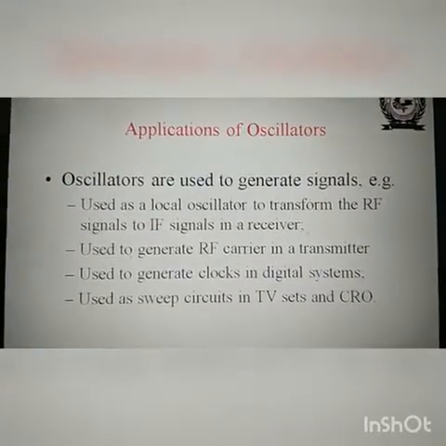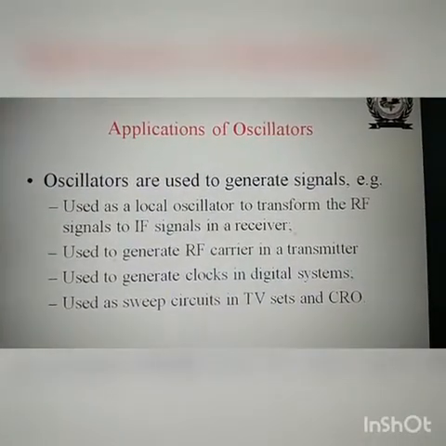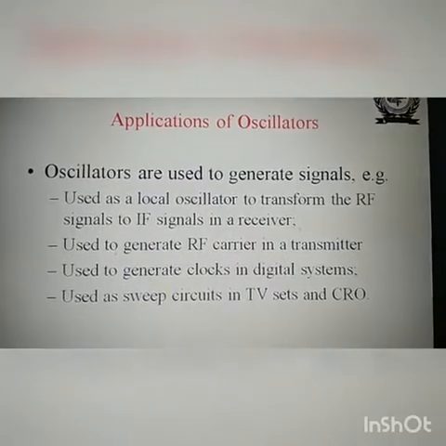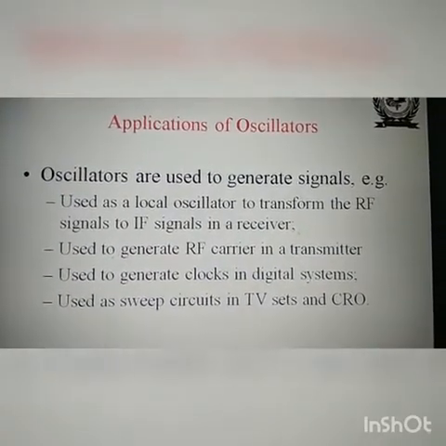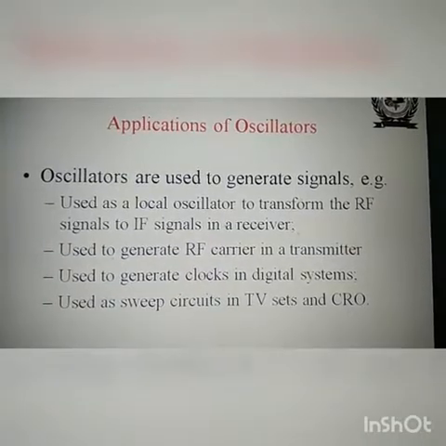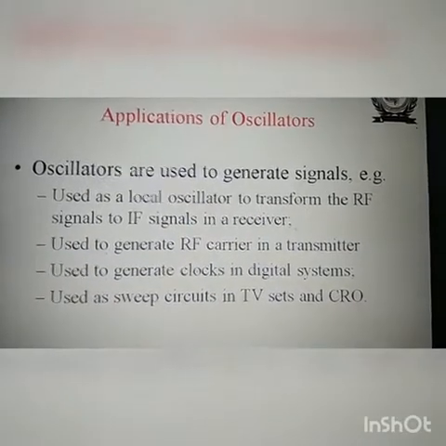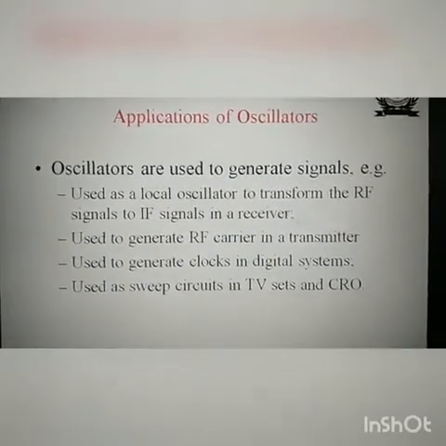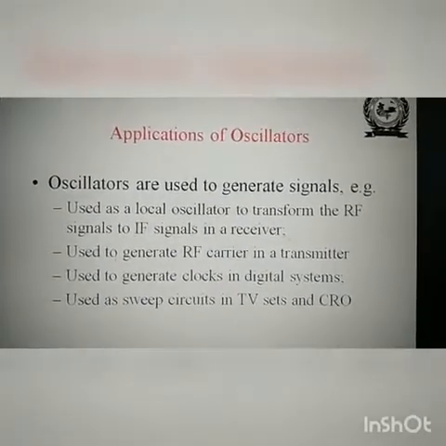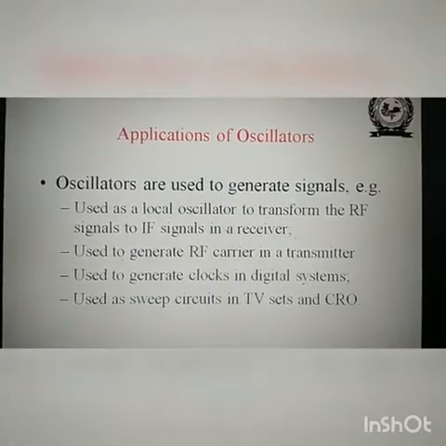That is also important. Oscillators are used to generate signals. For example, a local oscillator is used to transform the RF signal to an IF signal in a receiver. RF signals are the radio frequency signals, while IF signals are the intermediate frequency signals.